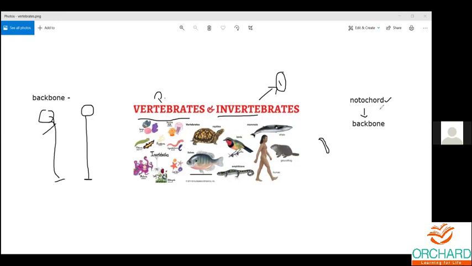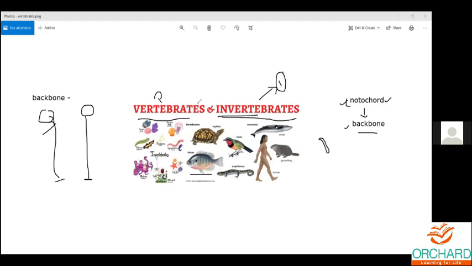It's the primitive structure of the backbone, that is undeveloped, or not a totally developed backbone. So they are called the notochord, whereas some invertebrates totally lack the notochord. That's the major difference between vertebrates and invertebrates. You have lots of classes in the invertebrates, and in some of them they have the notochord but don't have a backbone. But the major difference is that vertebrates have a backbone, whereas invertebrates do not have a backbone.